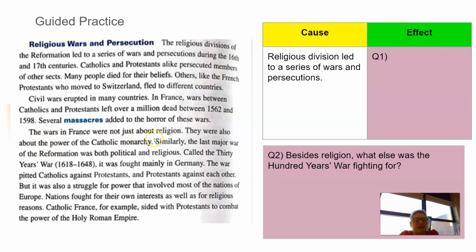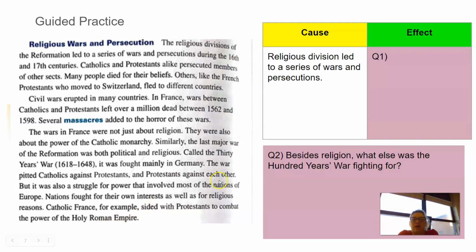The wars in France were not just about religion, they were also about the power of the Catholic monarchy. Similarly, the last major war of the Reformation was political and religious. Called the 30 Years' War, it was fought mainly in Germany. The war pitted Catholics against Protestants and Protestants against each other, but it was also a struggle for power that involved most of the nations of Europe. Nations fought for their own interests as well as for religious reasons. Catholic France, for example, sided with Protestants to combat the power of the Holy Roman Empire.